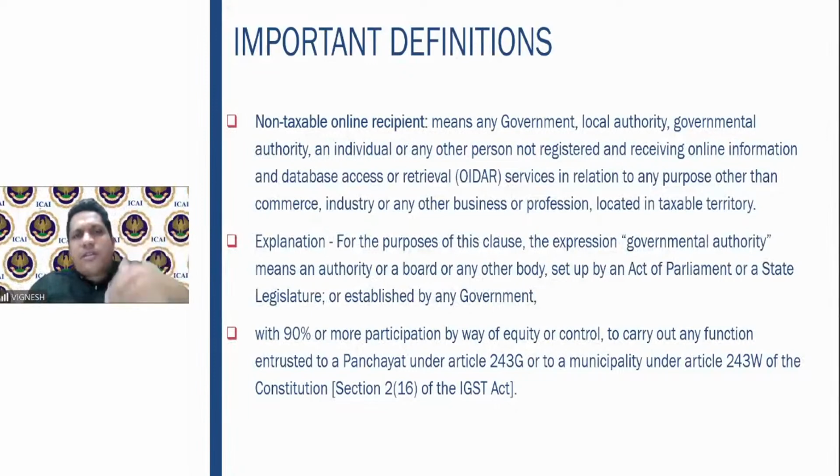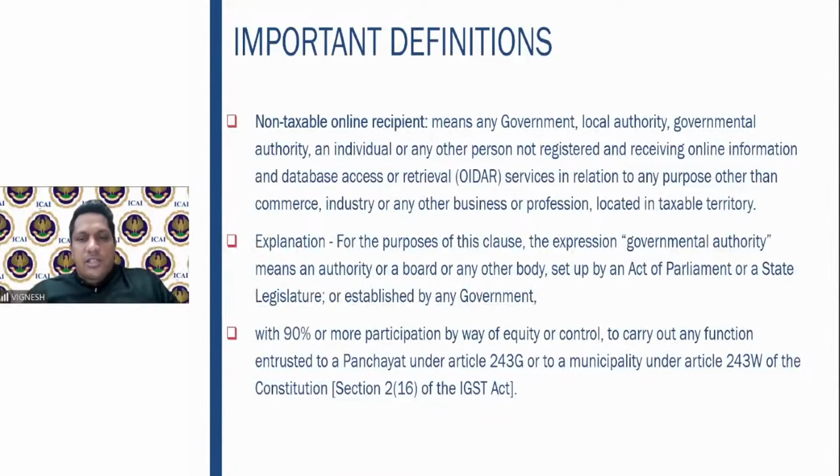wherein I procure this service online and pay for it. So when we discuss the OIDAR services, this will be covered in the place of supply chapter. This word non-taxable online recipient is used. So what is that non-taxable online recipient? Government, local authority or individual, any other person not registered and receiving online information and database access, OIDAR services, in relation to any purpose other than commerce, industry or any business or profession located in the taxable territory. Very simple.